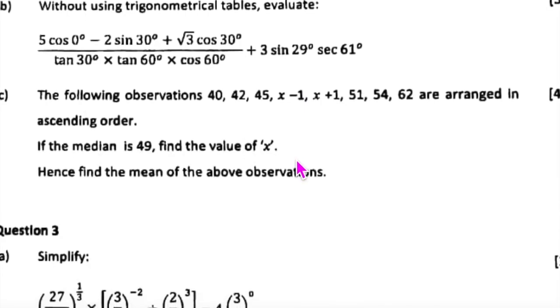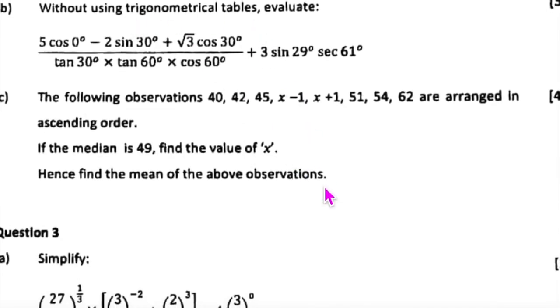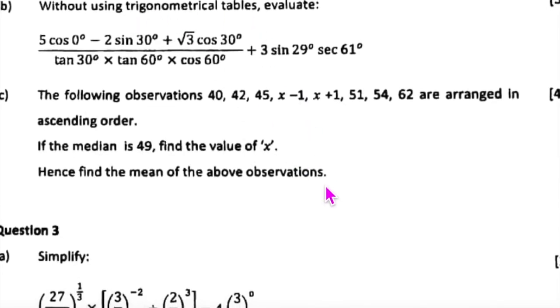Now we come to this. Without using trigonometrical tables means don't use the trigonometric table, that is that Cambridge booklet with red color. Don't use that, okay, that is what it means. Now quickly write this down. Tell me when you're done.